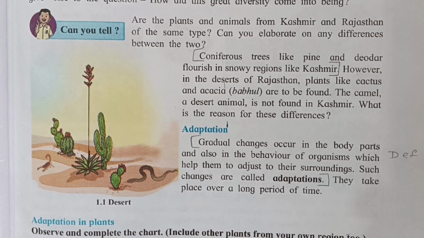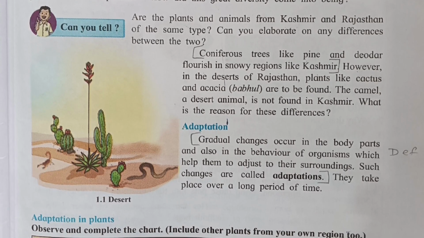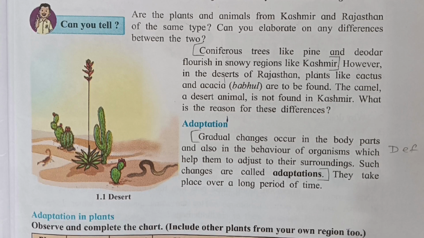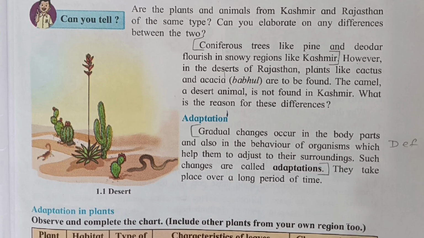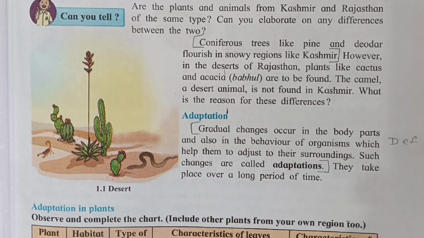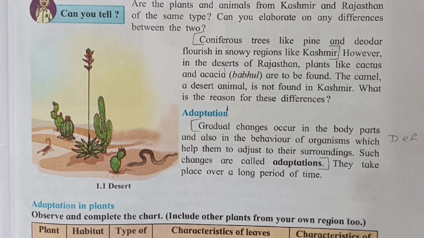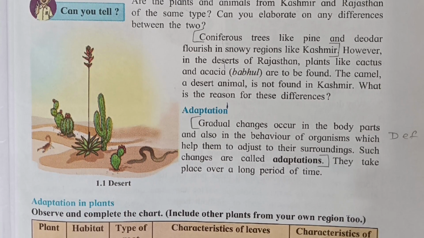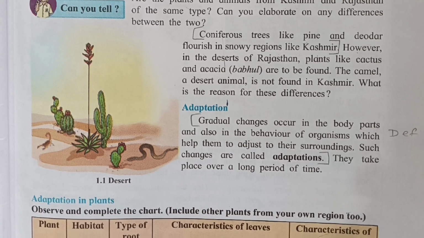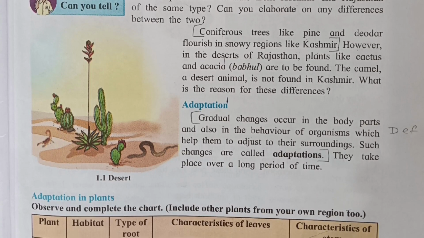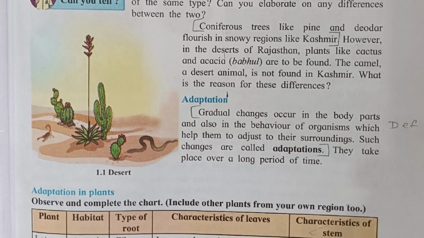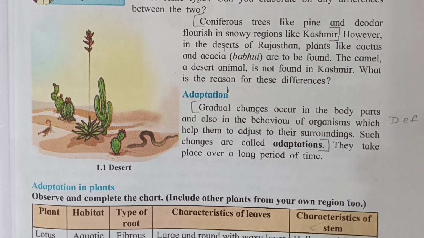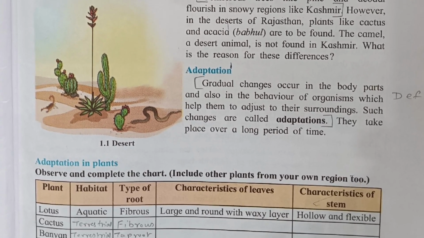Adaptation. Gradual changes occur in the body parts and also in the behavior of organisms, which help them to adjust to their surroundings. Such changes are called adaptation. This is the definition of adaptation. Mark this definition, an important definition. They take place over a long period of time. Adaptation in plants.